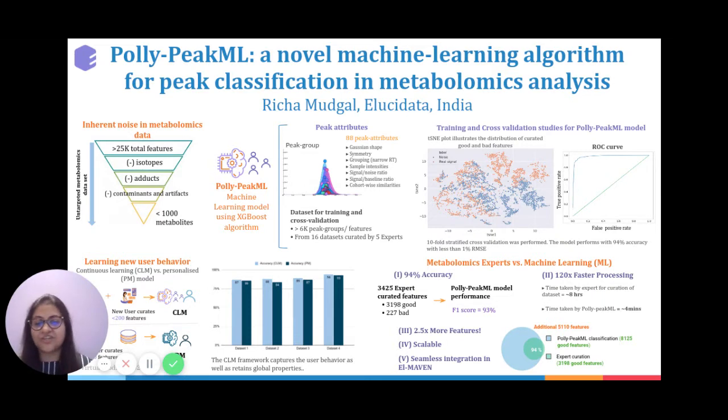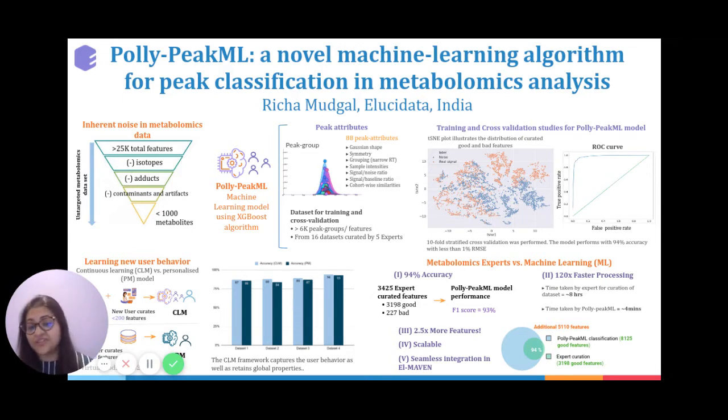However, this comes with many challenges, and one of the key challenges is to weed out the inherent noise in these data sets. As depicted in the first figure, one of the recent studies showed that out of the 25,000 ion features detected in LCMS samples, a large proportion of these were isotopes, adducts, contaminants, and artifacts, and it ultimately resulted in only less than 1,000 metabolites.